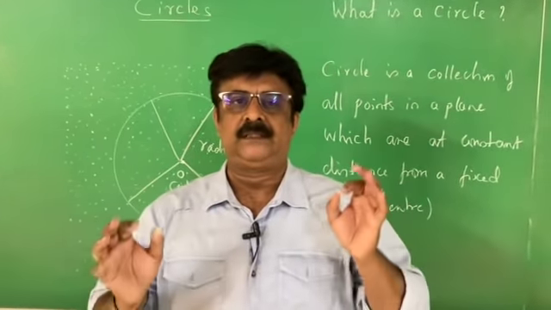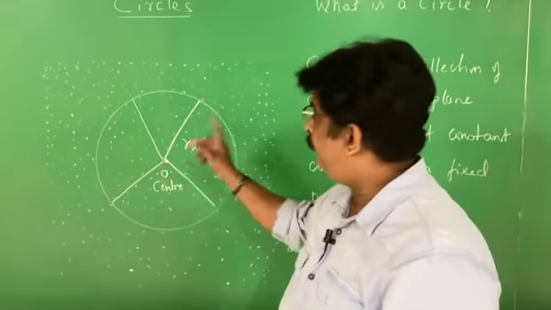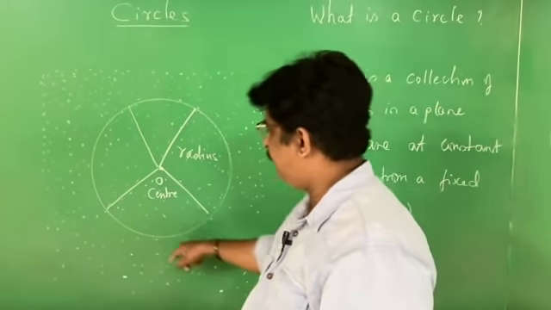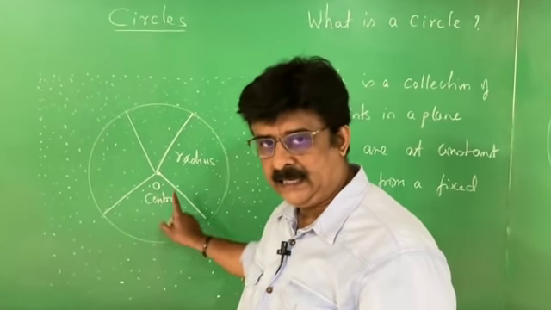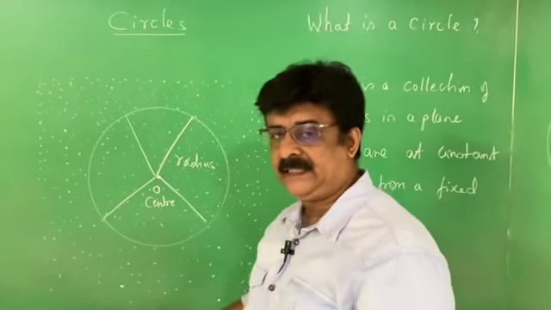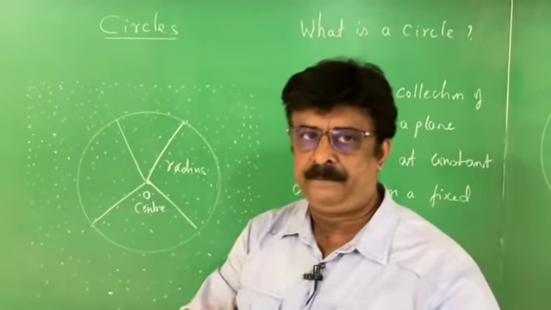Now they have simplified it. Now we have this definition. What is a circle? Circle is a collection of all points in a plane which are at a constant distance from a fixed point called the center. And the constant distance is called the radius. This is the definition of the circle.